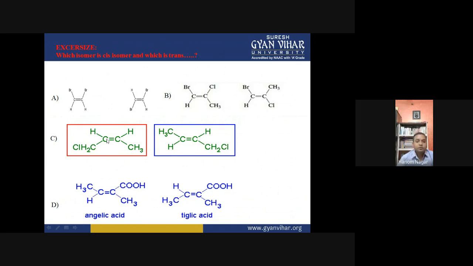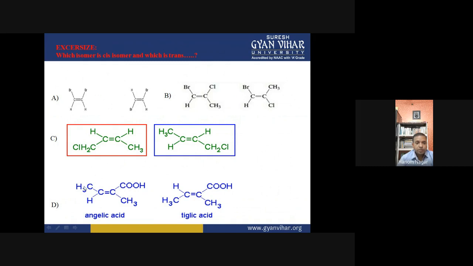And in this compound, it is also very easy because here are same groups on the same side and opposite side. And here, if you talk about angelic acid, the cis isomer of this compound is called angelic acid, while the trans has the name tiglic acid.